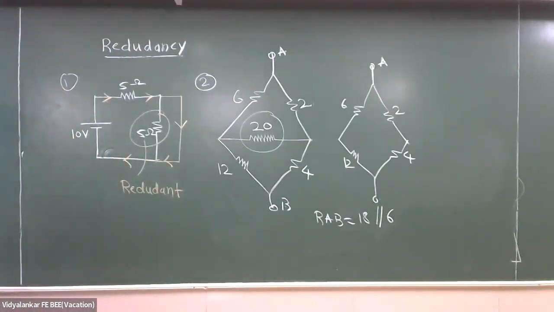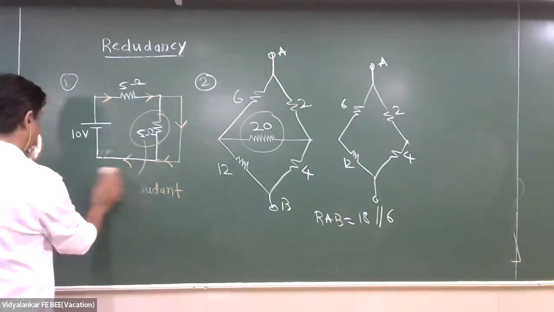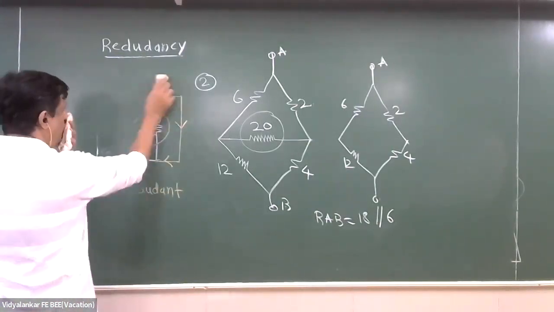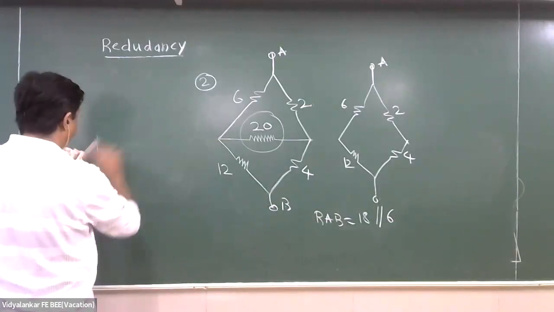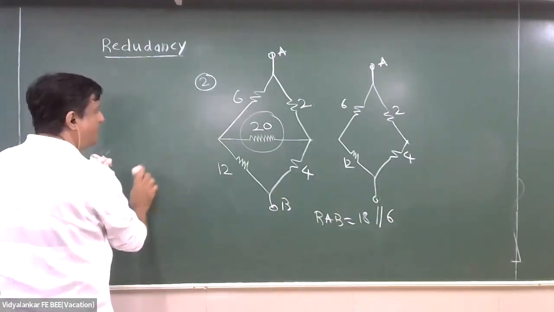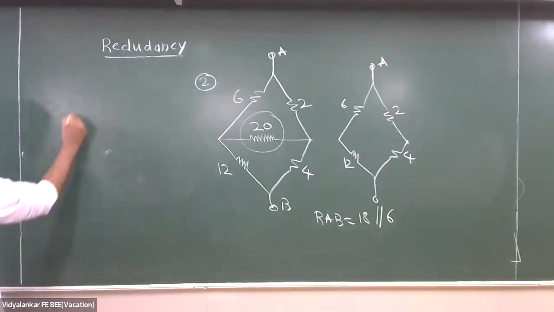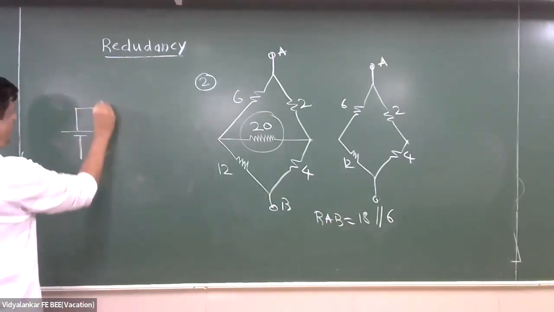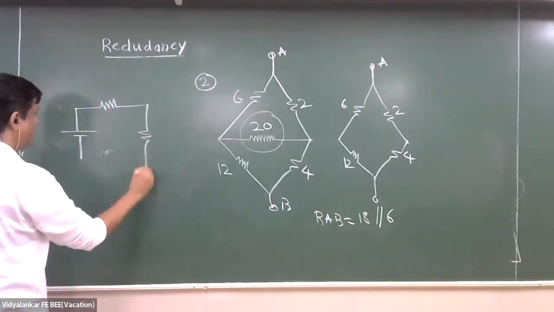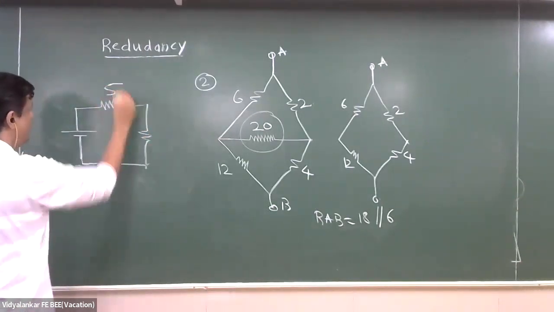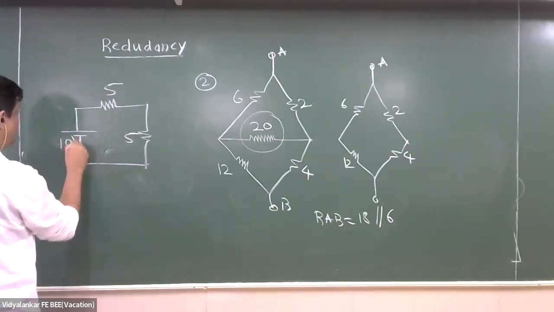Sir, I have a doubt. Go ahead, beta. Ask. Sir, while explaining redundancy, if a resistance is connected across a short circuit, you said, right? Correct. So why just short circuit? Because if this is the resistance, this is pi, this is 10 volt.